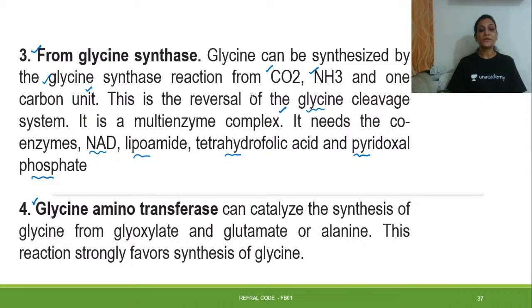Then glycine aminotransferase can catalyze the synthesis of glycine from glyoxylate and glutamate or alanine. So glycine aminotransferase will form glycine from what all things? Glyoxylate, glutamate or alanine, and this reaction strongly favors the synthesis of glycine, so glycine formation will be highly favored.